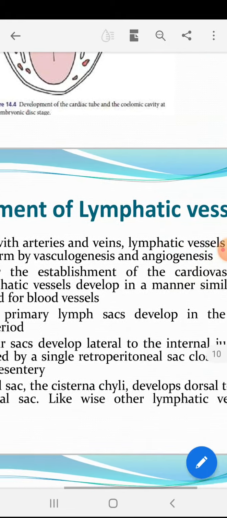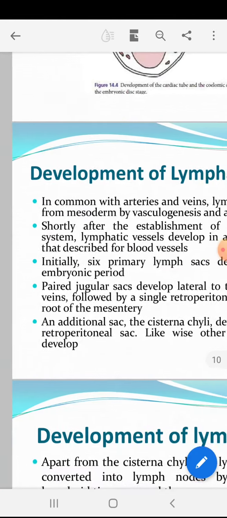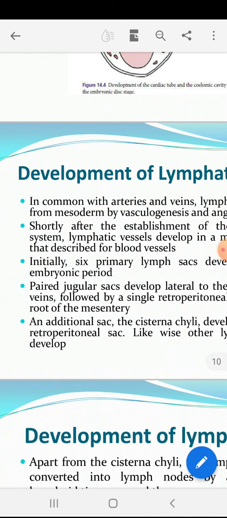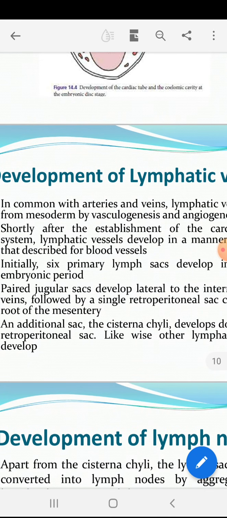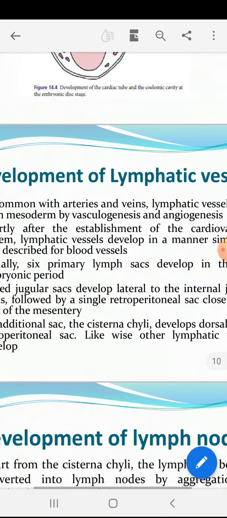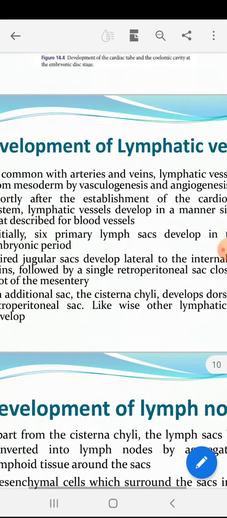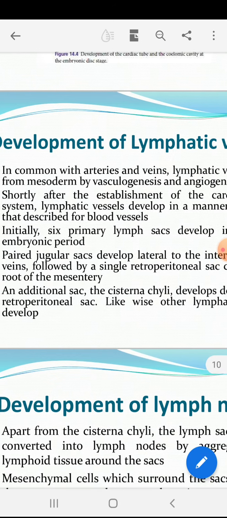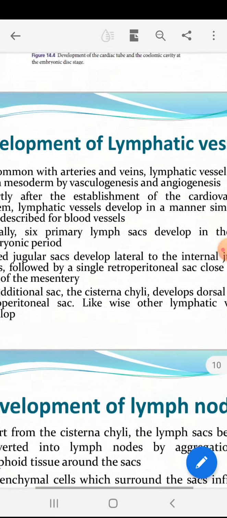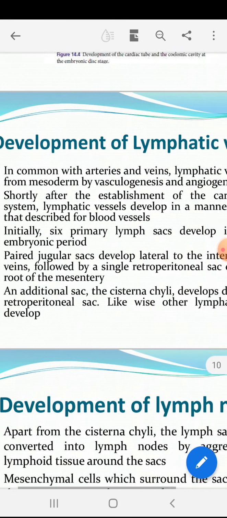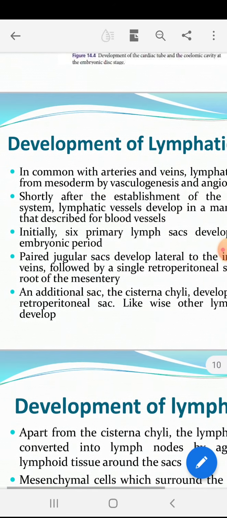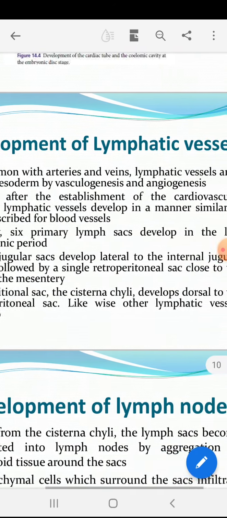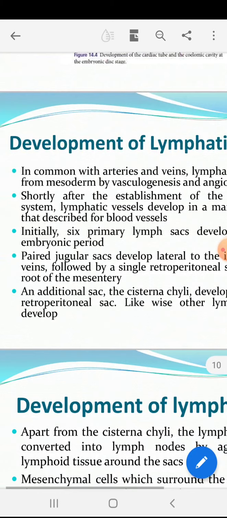Then development of lymphatic vessels. In common with the arteries and veins, lymphatic vessels arise from the mesoderm in the same way, by vasculogenesis and angiogenesis, during the establishment of the cardiovascular system. Lymphatic vessels develop the same way as blood vessels. Initially 6 primary lymph sacs develop in the late embryonic period. Then paired jugular sacs develop later, next to the internal jugular veins.